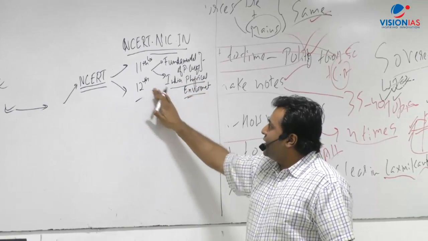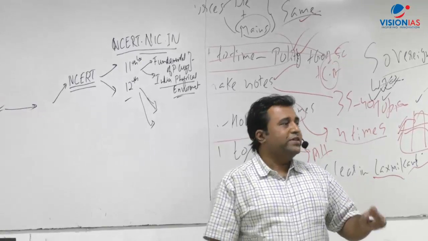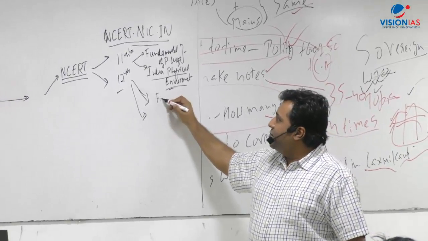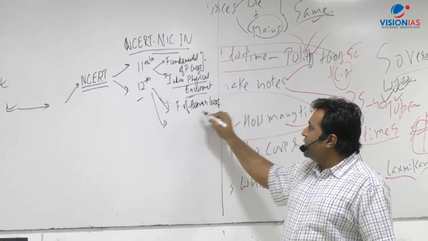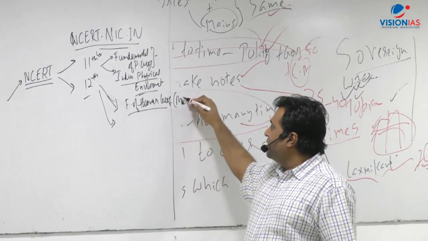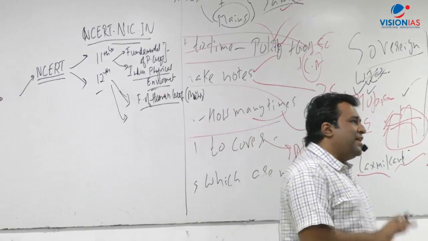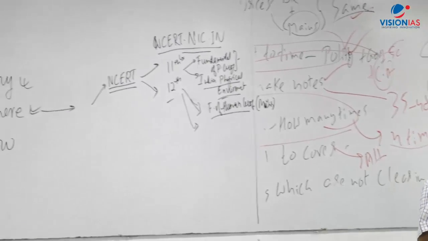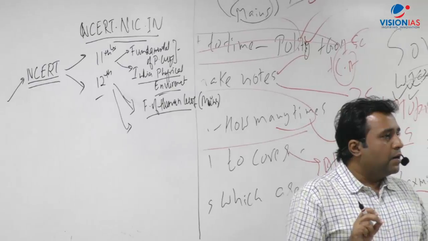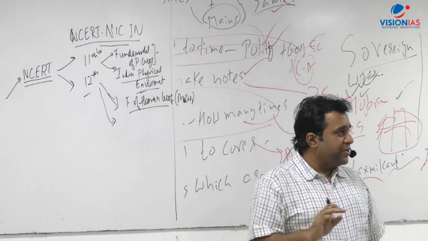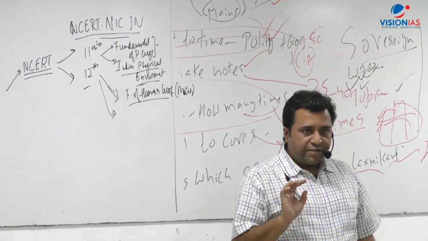So, that part. After this, we come to your class 12th NCERTs. Now, class 12th again has two NCERTs. One is Fundamentals of Human Geography. Now, this book is required for your mains part, mainly. Right? Fundamentals of Human Geography, mainly for mains, right? The second benefit of this book is it helps you understand maps, right? So it gives you a sense of the map things, and hence this is also of importance, right?